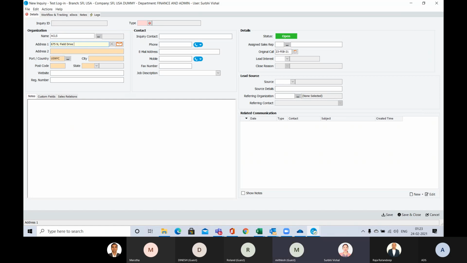Surabhi, I have a question. If any salesperson creates a new customer, does it go to our database directly? How do we control duplicate entries, and how do we control the right format in which the data is recorded? Yeah, I will show you that.